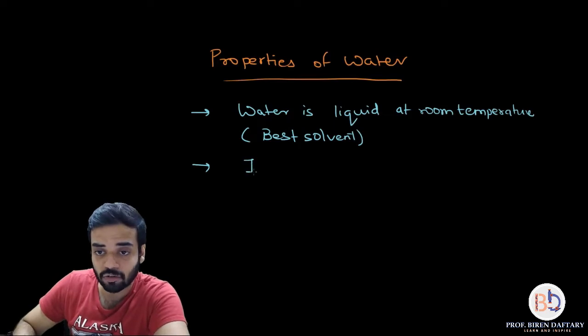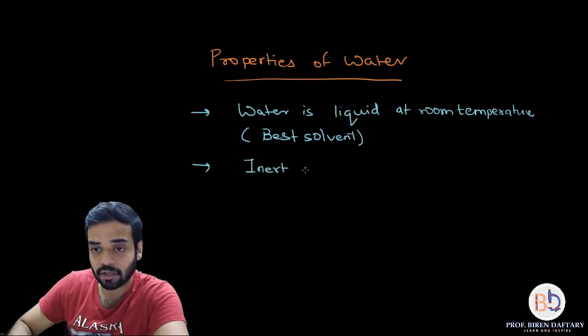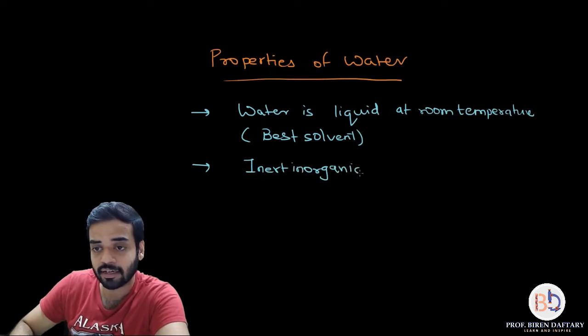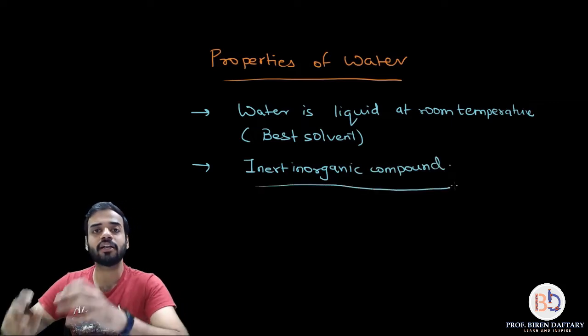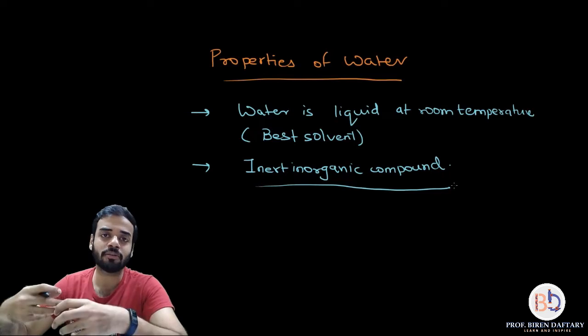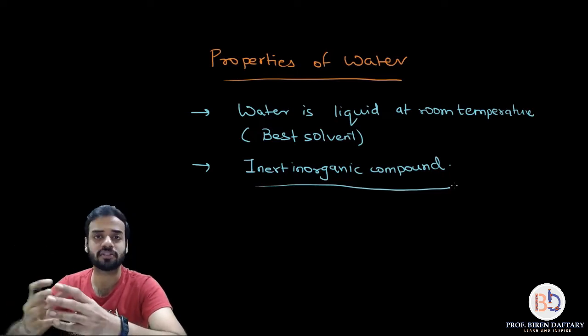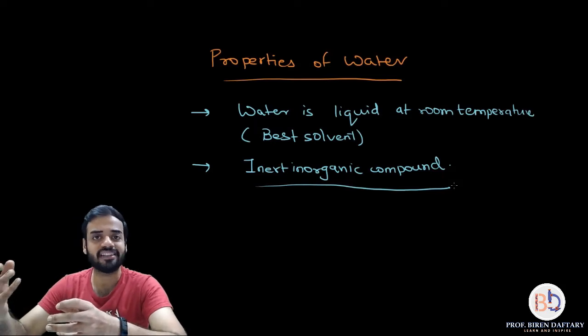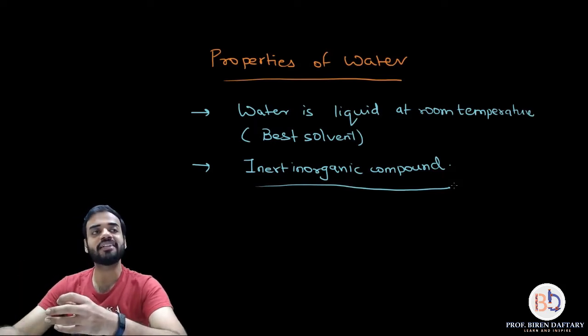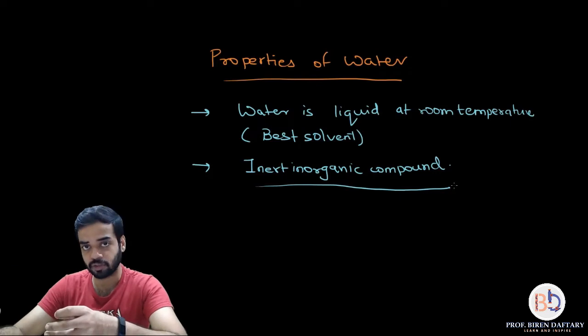Coming to the second property, water is basically an inert inorganic compound. So I will write it down over here. What is the meaning of inert inorganic compound? Inert inorganic compound means that water by itself will not react with other substances. A substance which is not reactive is called inert. Okay, so water itself will not react with other substances.